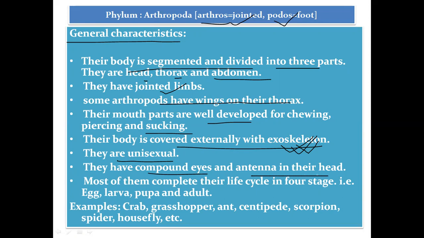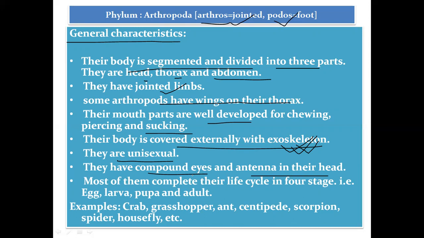Compound eyes are those eyes which have the ability to detect fast movement and have a wide view angle. It means that they can focus on a large area at the same time. Not like us, when we observe a thing, we are observing a particular thing only, but we cannot focus on all our surroundings at one time.